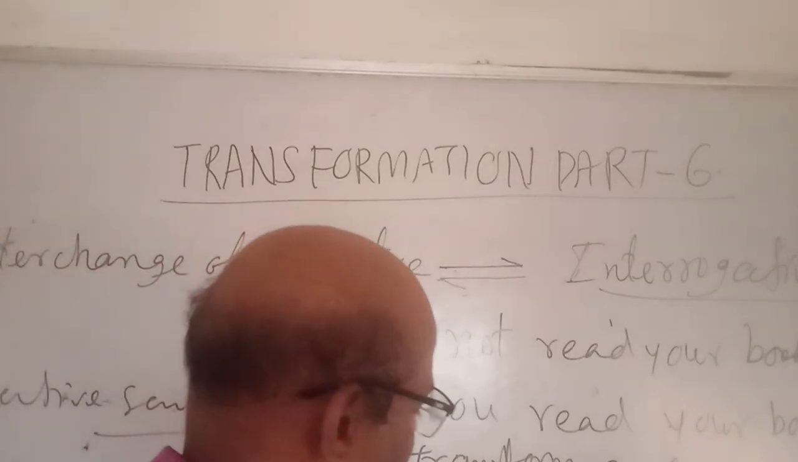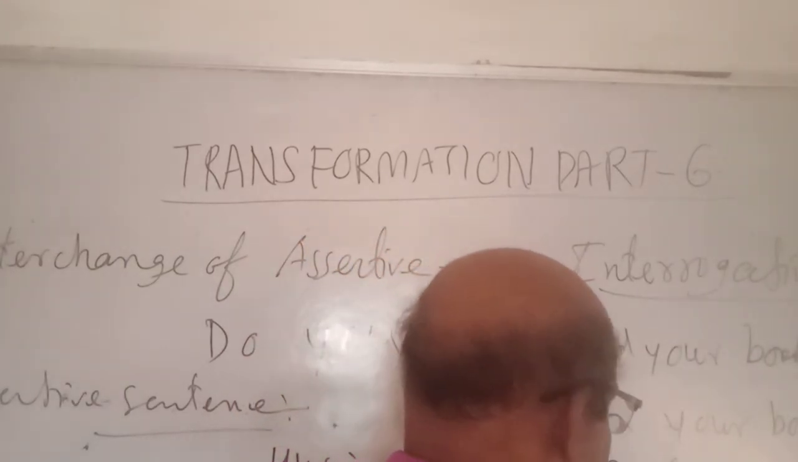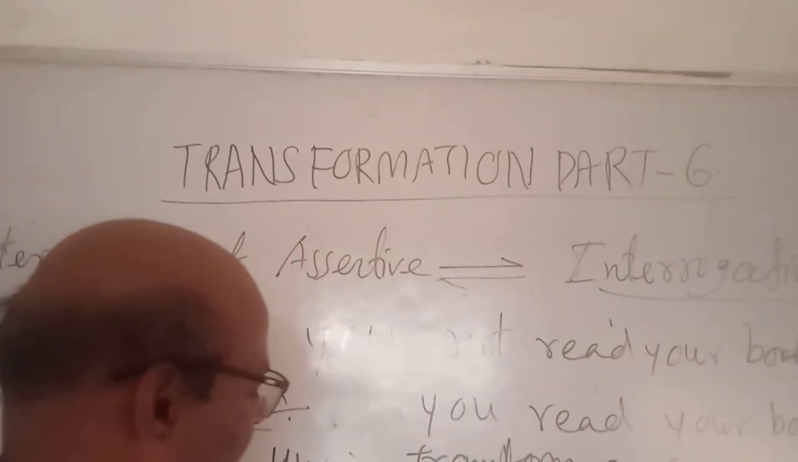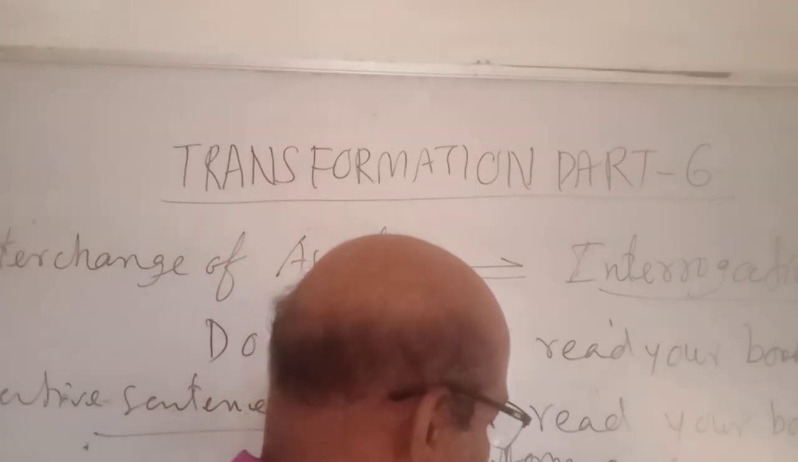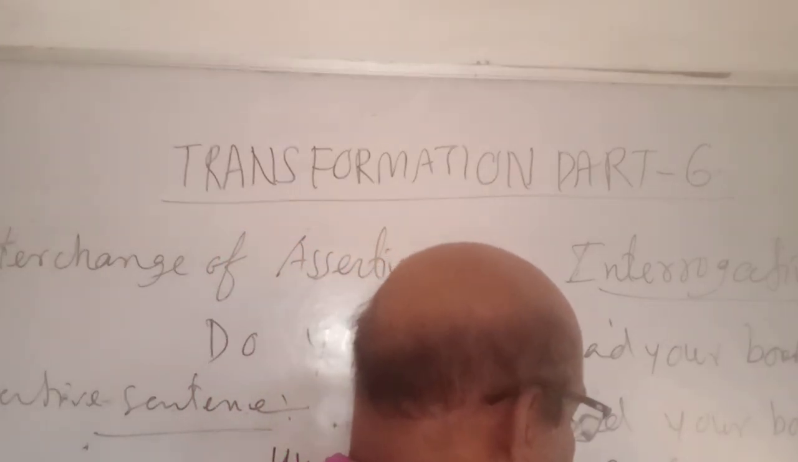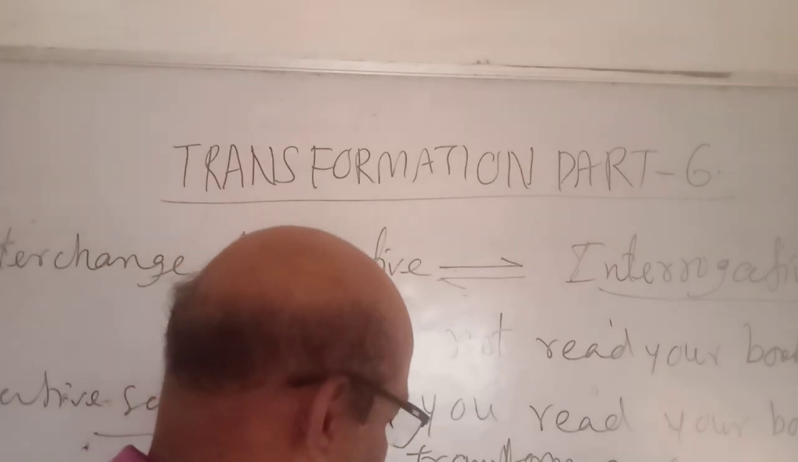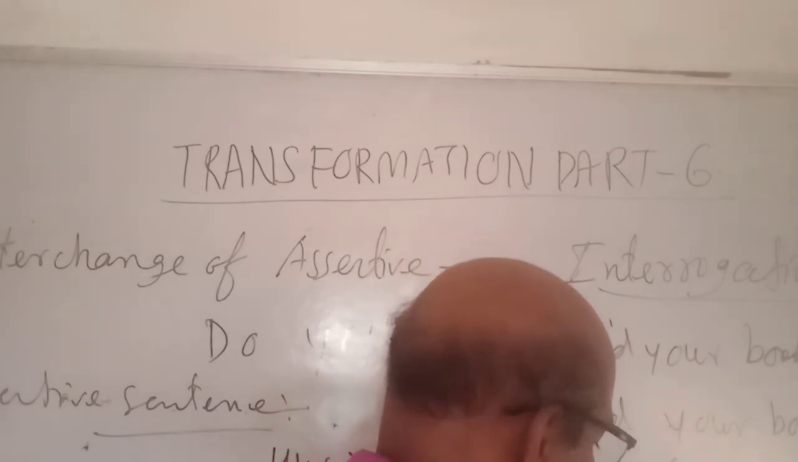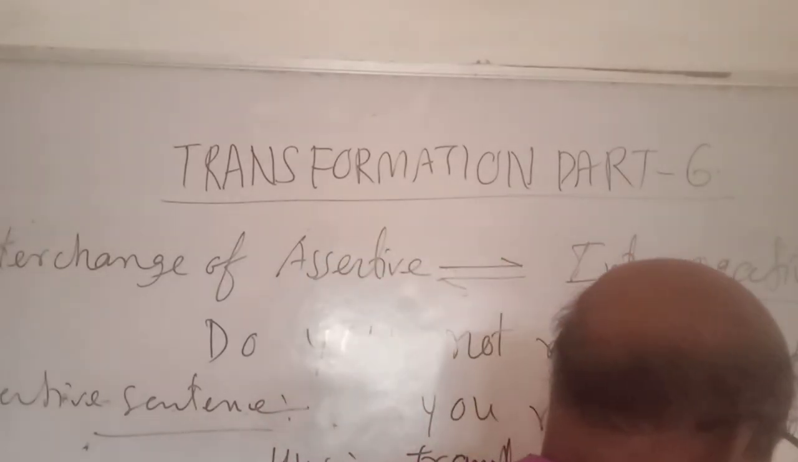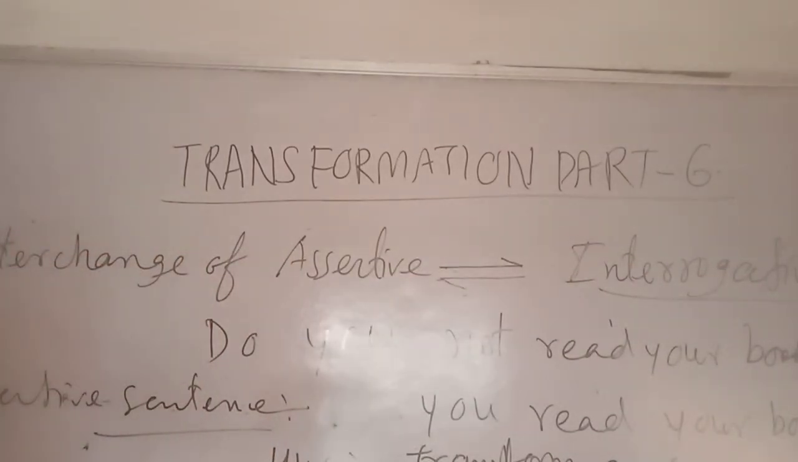Third sentence: Are you busy? Can you do assertive? Fourth sentence: I am happy. Can you do interrogative? Fifth sentence: Are you not lazy? Can you do assertive? So these are five sentences you have to do as homework.